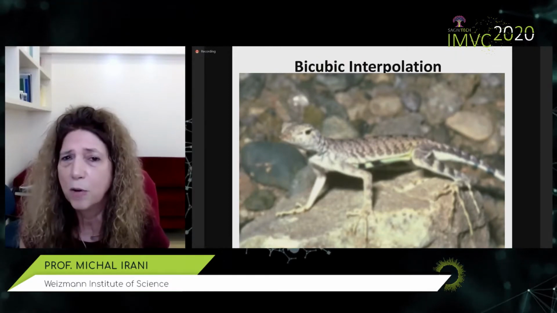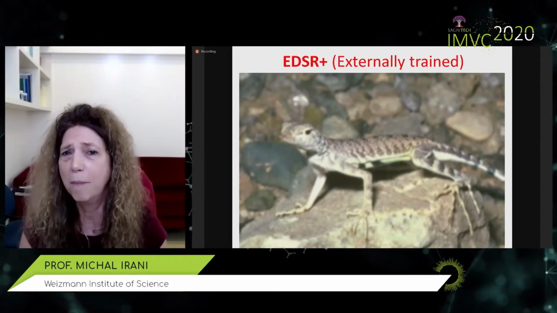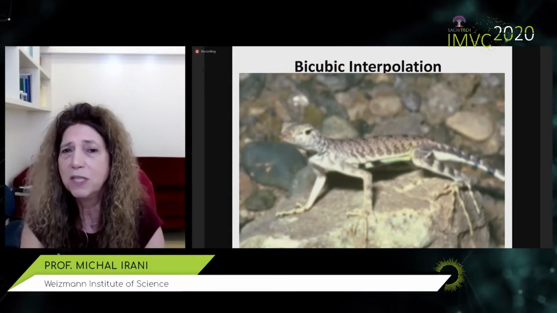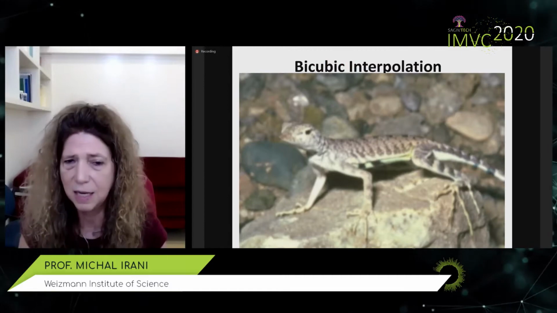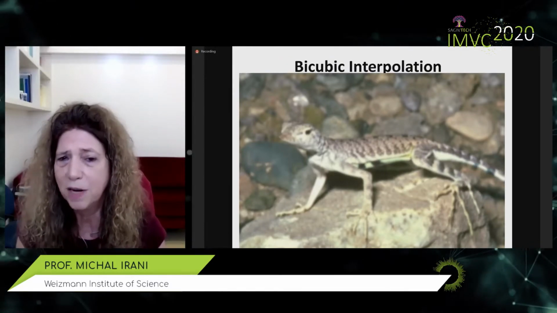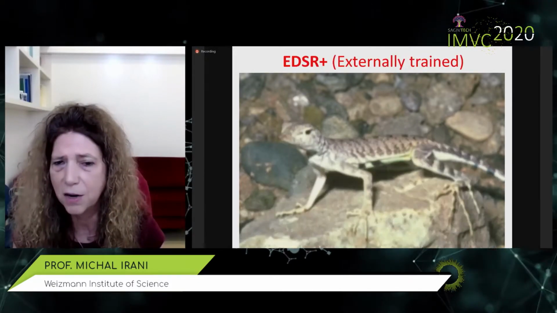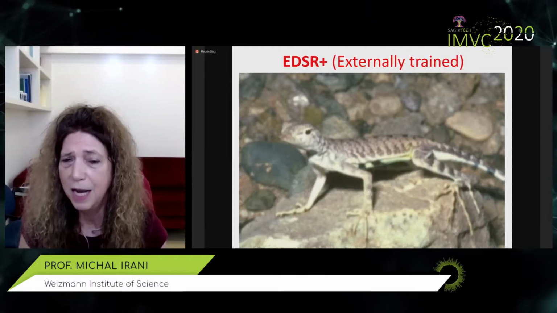Now, it's not that EDSR+ is not good. It's amazingly good, okay? But it's good for upscaling images that were downscaled bicubically. But this image was not downscaled bicubically. It's outside the training distribution of the EDSR+, so it doesn't perform any better than interpolation. In contrast, here is the result of the internal learning with the ZSSR. And you can see the big difference, okay?